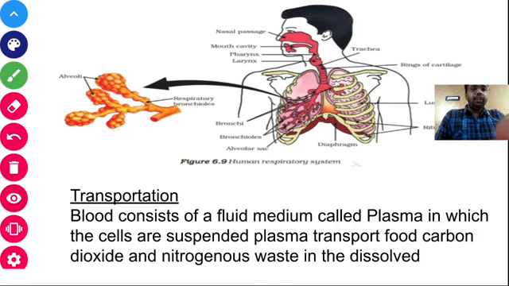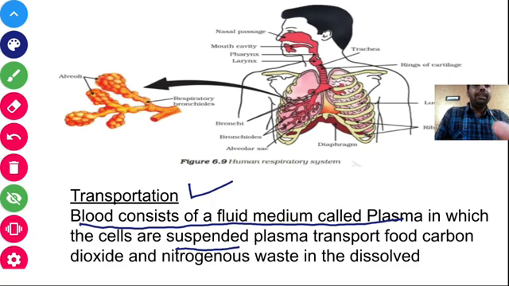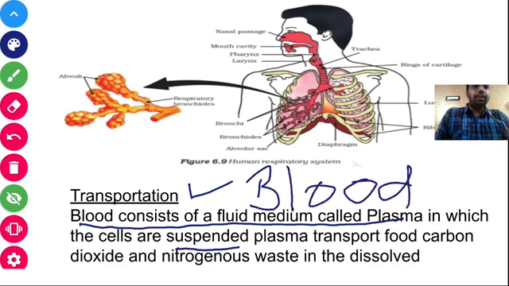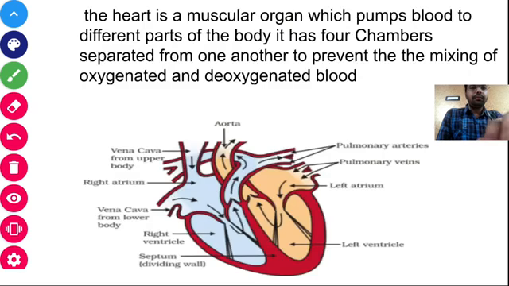Now moving to the next topic, transportation. Blood consists of a fluid medium called plasma, in which the cells are suspended. Transportation is basically done by the blood. It carries oxygen and other essential elements required for our body, and carbon dioxide and nitrogenous waste in dissolved form.